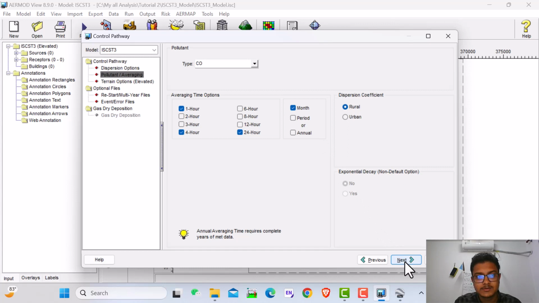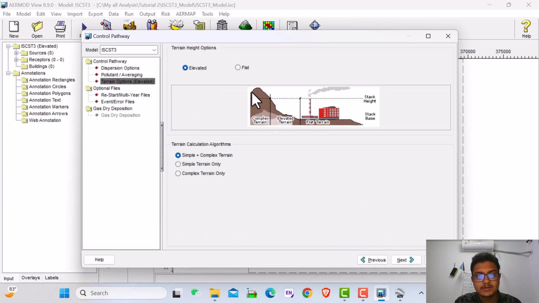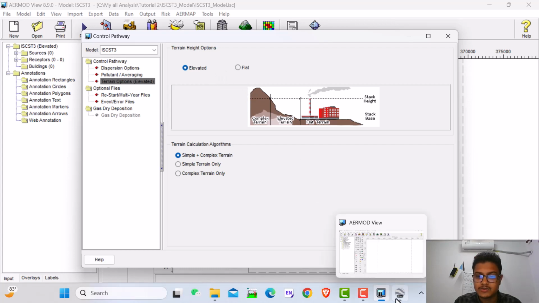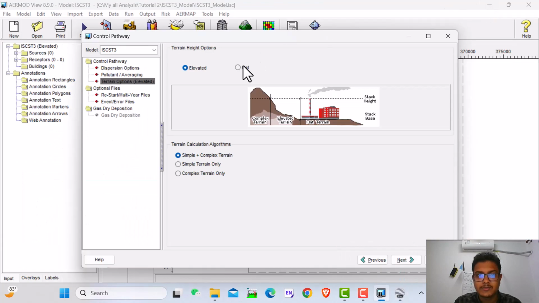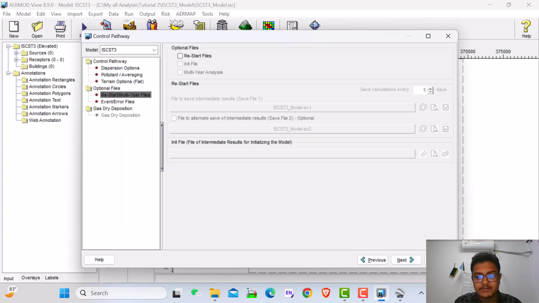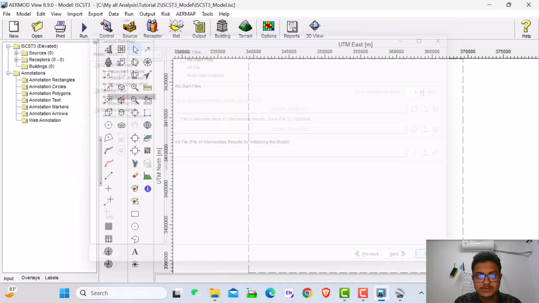Then next, you have to define flat or elevated. Obviously we see here it is flat, so you have to click flat. Everything is okay here. Then please close this window.